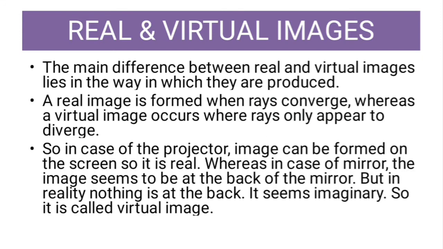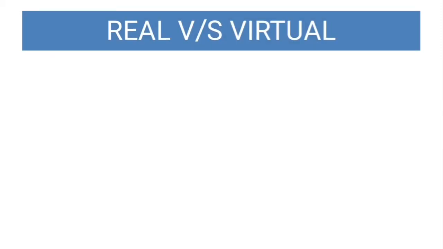In the case of a projector, the image can be formed on the screen, so it is real because the rays actually come together. Whereas in the case of a mirror, the image seems to be at the back of the mirror, but if you really note it, there is nothing at the back. It seems imaginary, so it is called a virtual image.